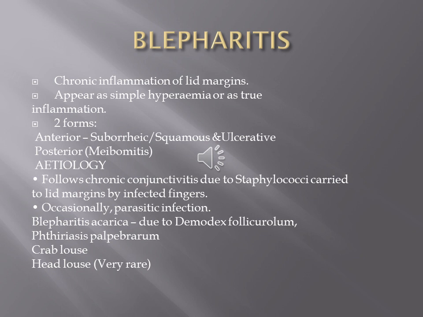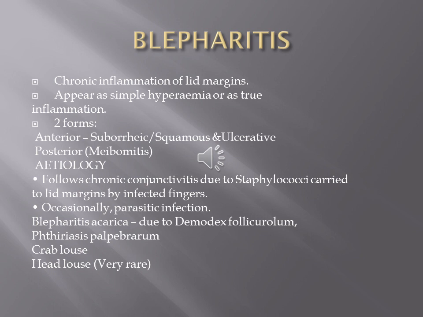We clinically divide blepharitis into two major clinical conditions depending upon the anatomical position of the inflammation. It can be anterior or it can be posterior. It's anterior when it involves the eyelashes and the anterior border of the lid, and when it involves the posterior border of the lid margin and the meibomian gland area, we call it the posterior type of blepharitis. The inflammation of the lid margin can be of various etiologies.